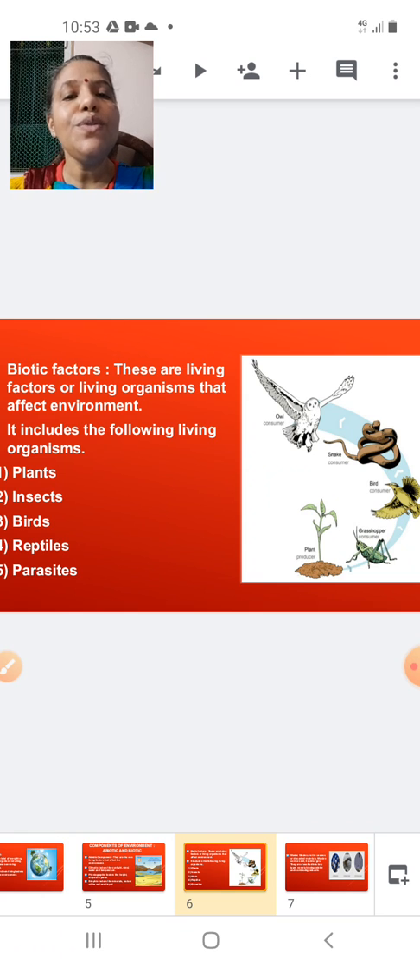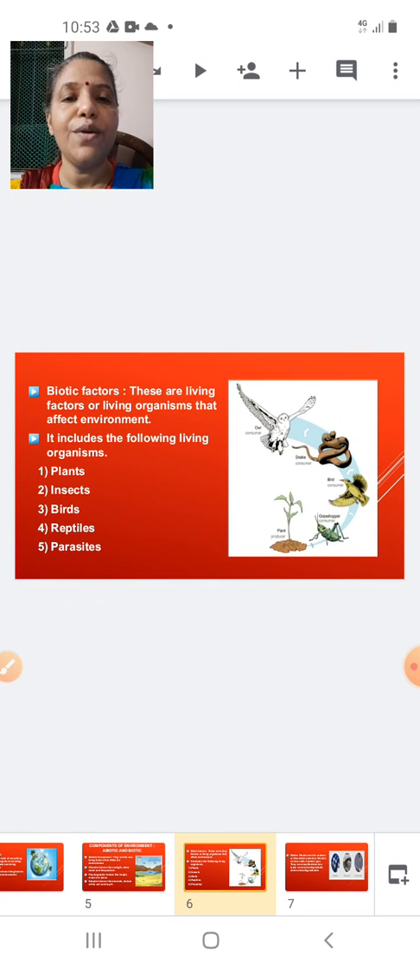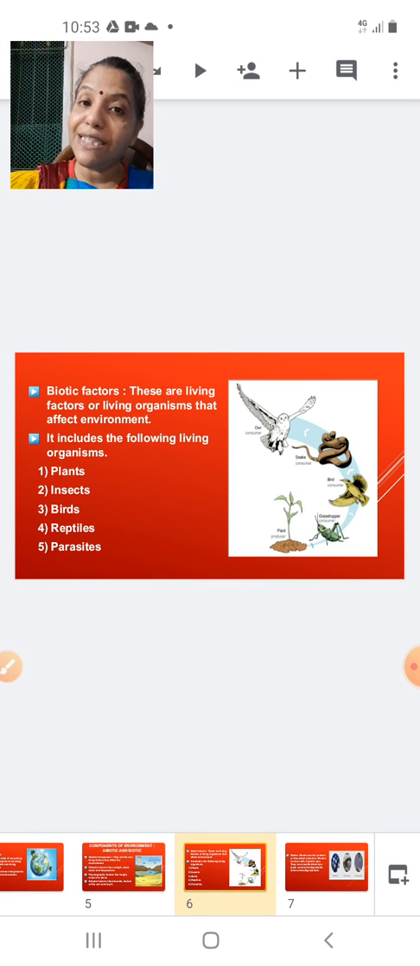Students, now let's go to the biotic components of an environment. Now what are the biotic components of the environment? The living factors or the living organisms of the environment are called biotic factors. Now that living organisms are also going to affect the environment.